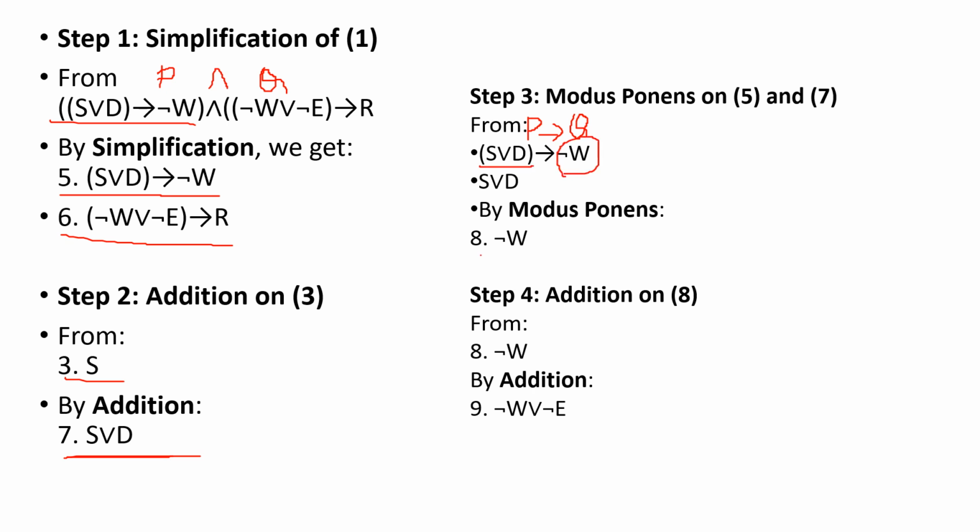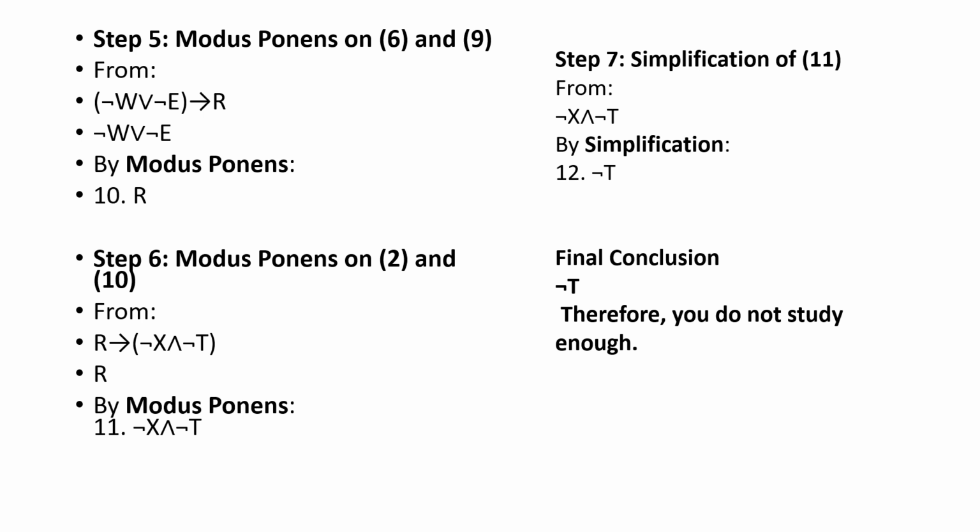So I can write it as the eighth fact, that is not W. Then we can write the addition property, we can write it as not W or not E. Now it is similar to the sixth point, that not W or not E implies R, and we know that not W or not E is true. So that means R is true. That is P implies Q is true and P is true means R is true. So I got R is true as the 10th point.